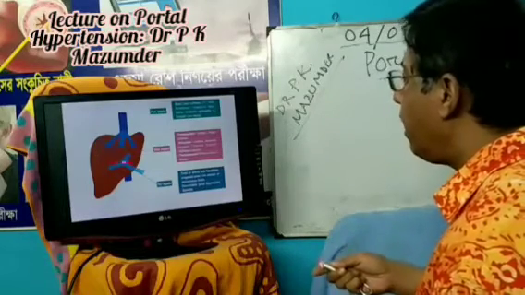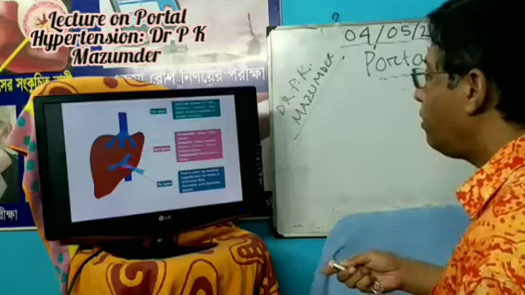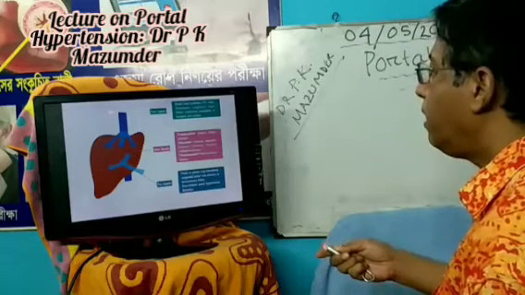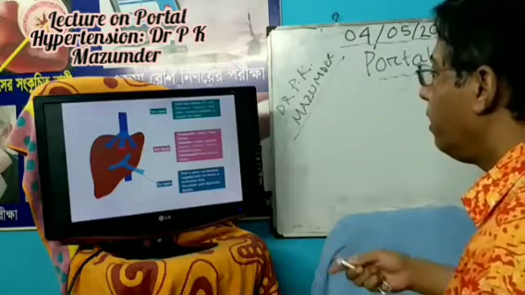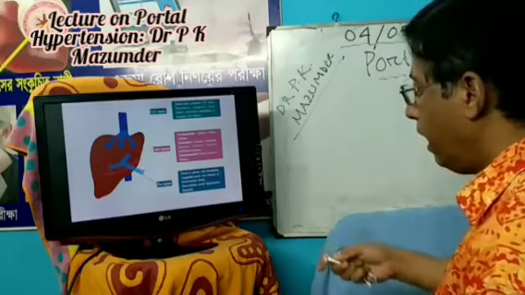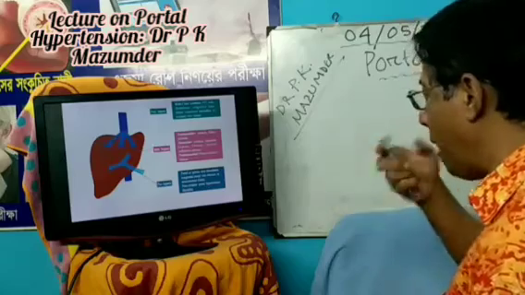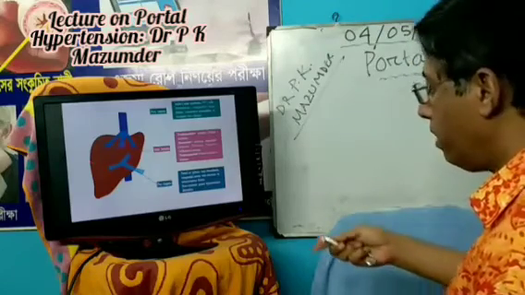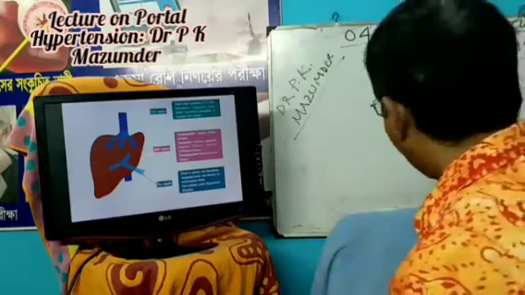It is again divided into pre-sinusoidal, sinusoidal and post-sinusoidal, and this is the posthepatic. So you have to know the basic anatomy or structure of the liver and also the site of obstruction of the portal vein.